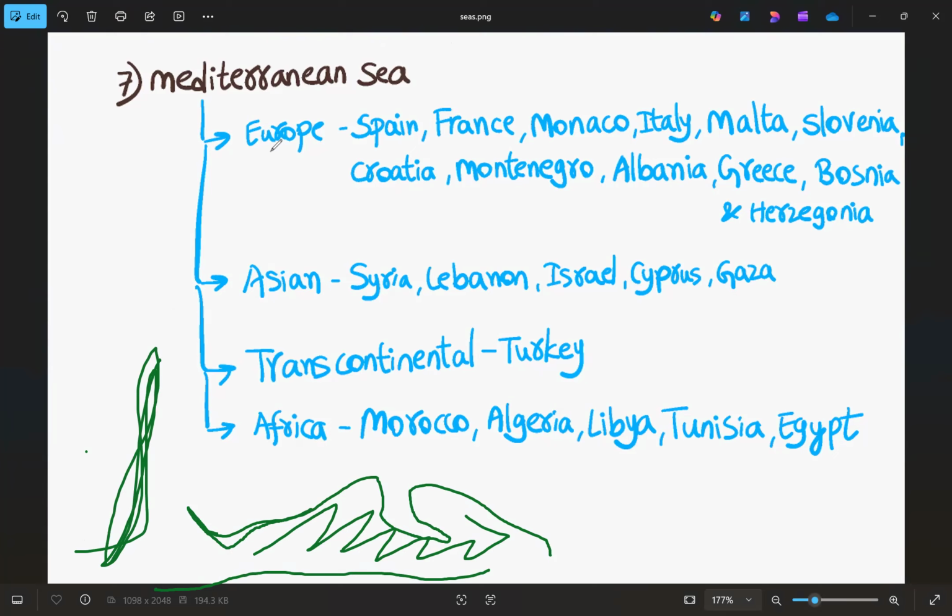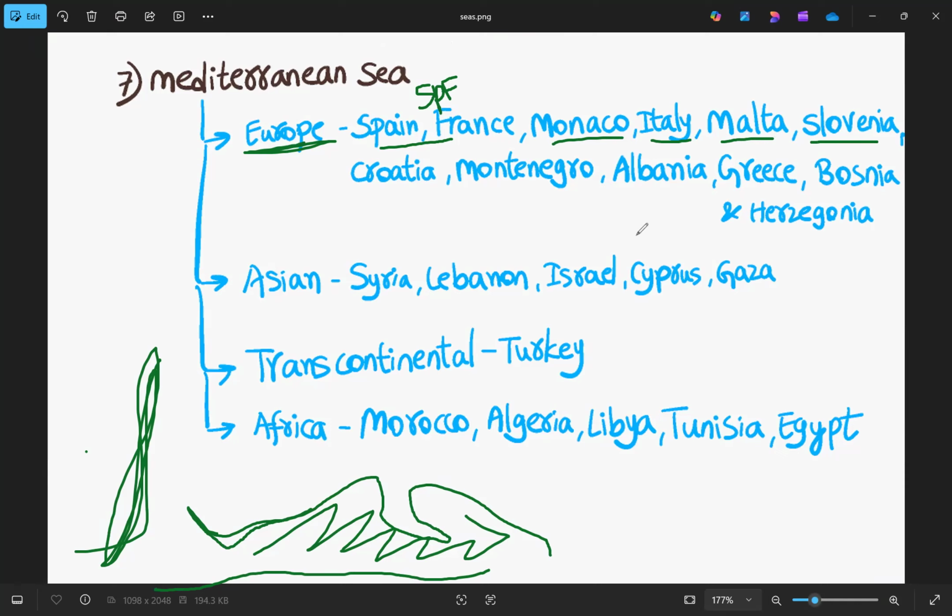And continent-wise, as we have talked, the first one is Europe. In Europe, what are the countries that surround this sea? First one is Spain, France. So if you try to remember, SPF, for Spain and France. And then we have Monaco. What is the next country? Monaco. And then Italy, Malta,